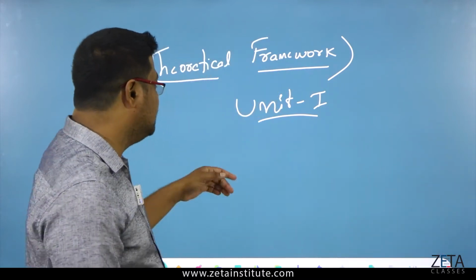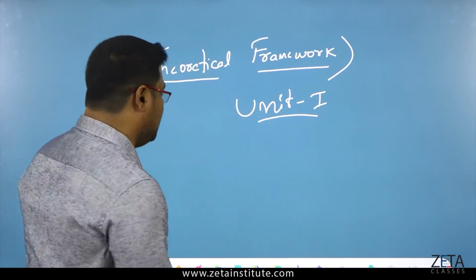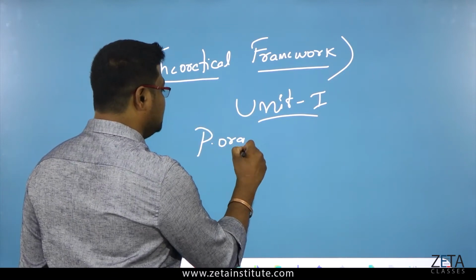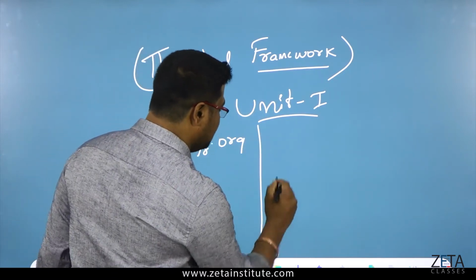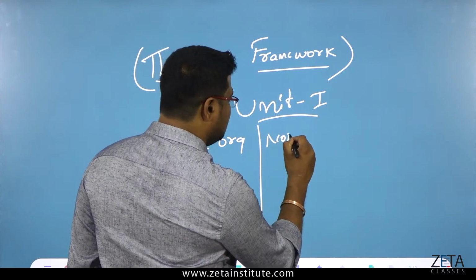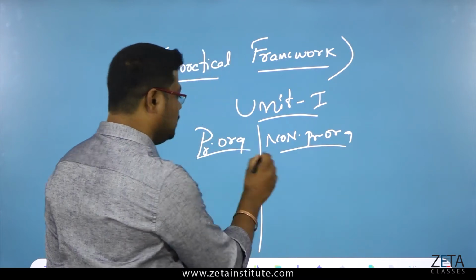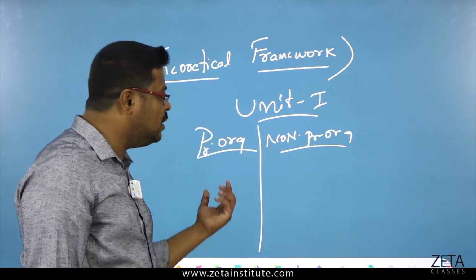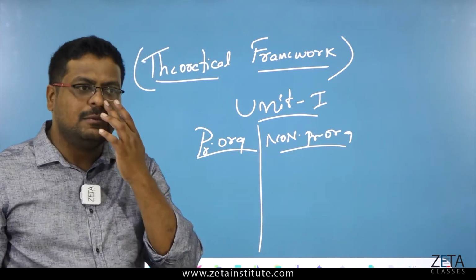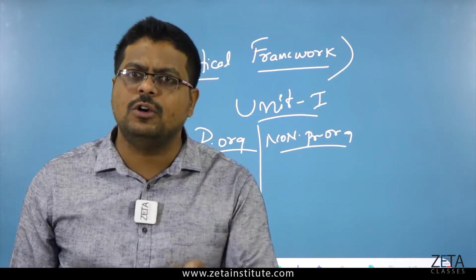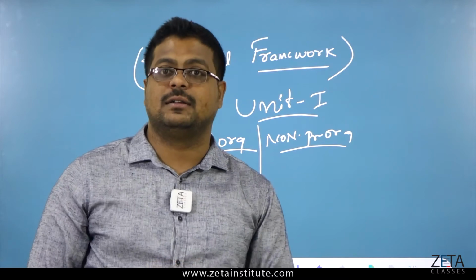Before that, I want to give you one small example: there are two things, profit organization and non-profit organization. You might wonder, is there any business which doesn't want to make any profit? Yes, there are.